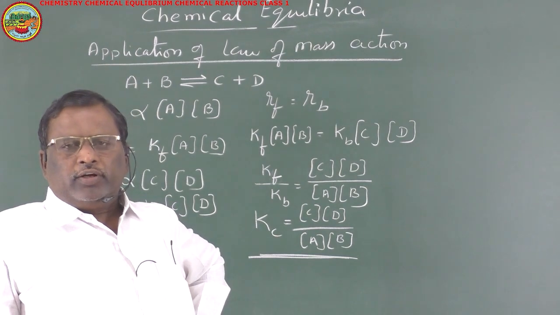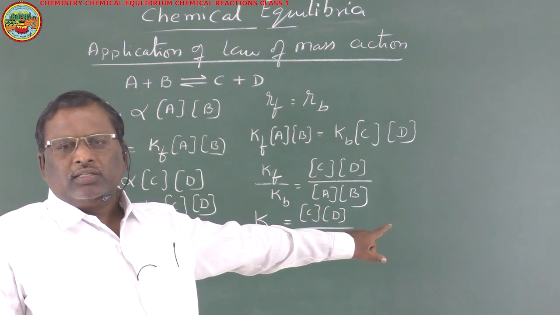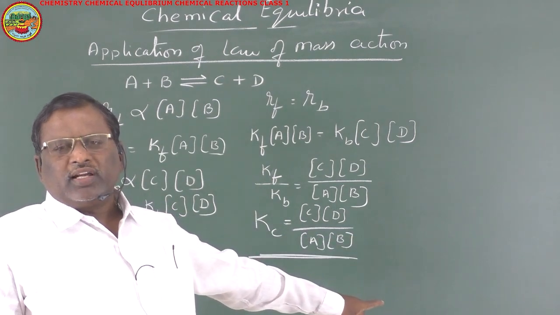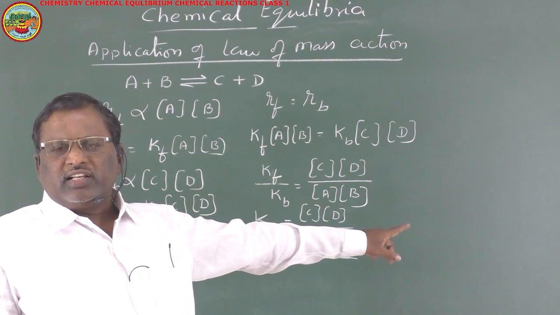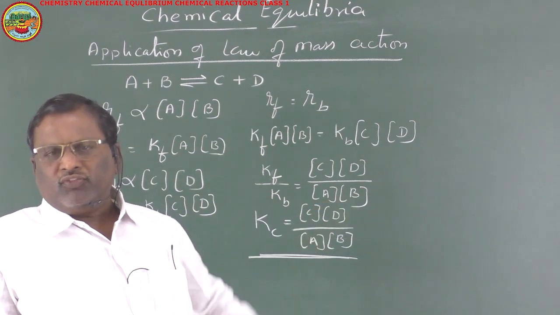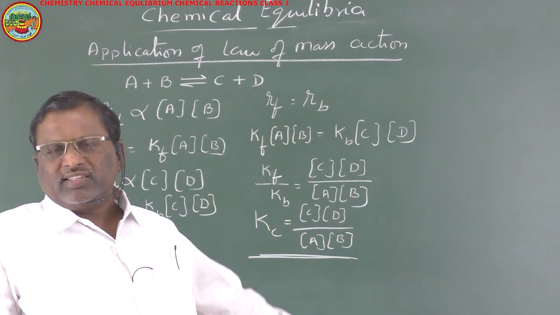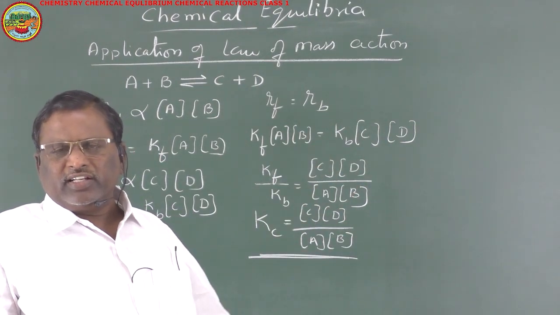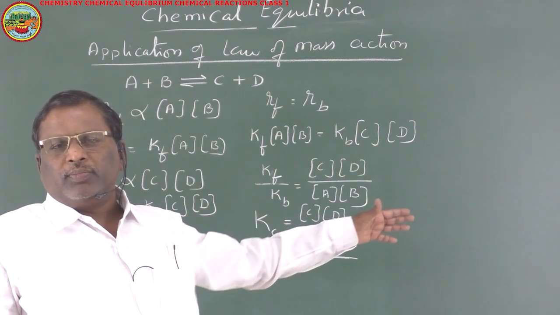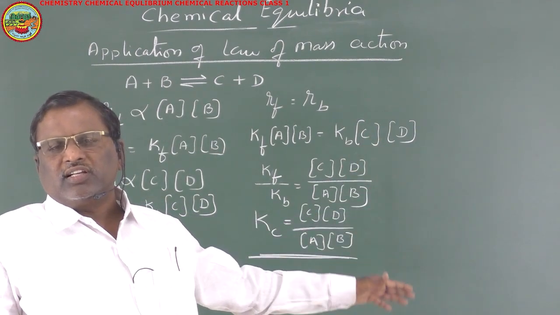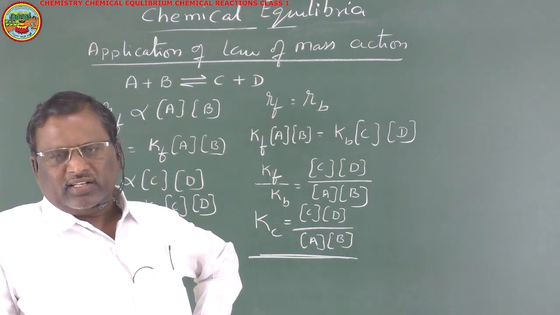It will be equal to the product of the molar concentrations of products by the product of the molar concentrations of the reactants, because concentration of C and concentration of D are the molar concentrations of products, whereas A and B are reactants. That's why the product of the molar concentrations of products by the product of the molar concentrations of the reactants is known as the equilibrium constant.